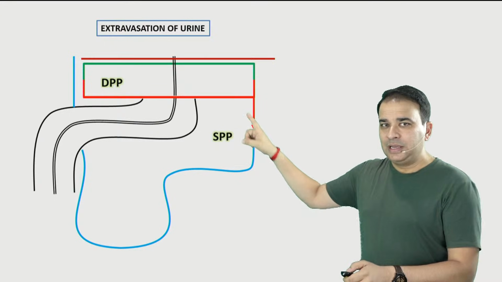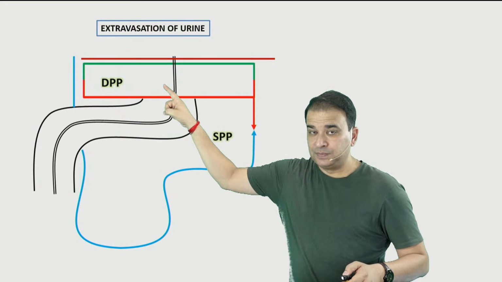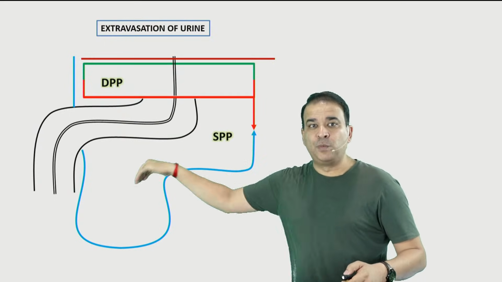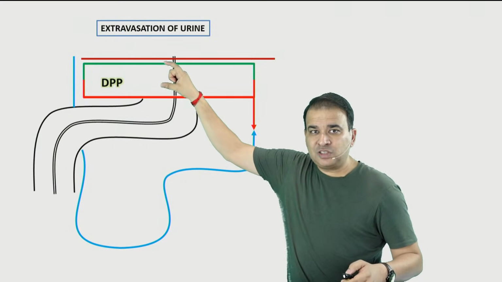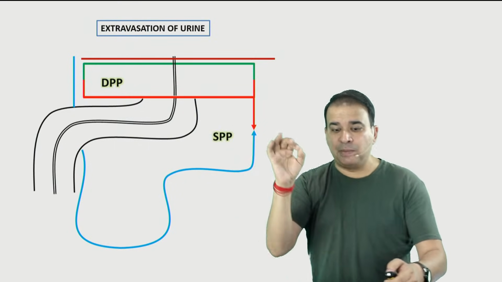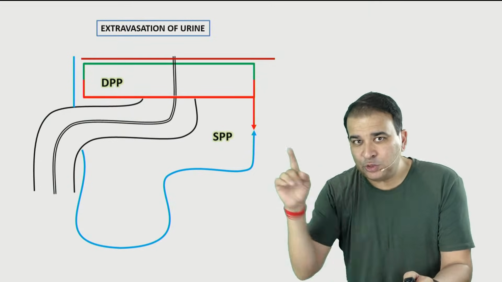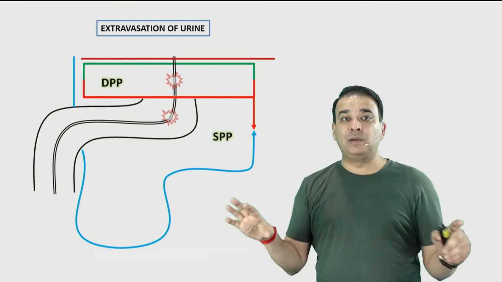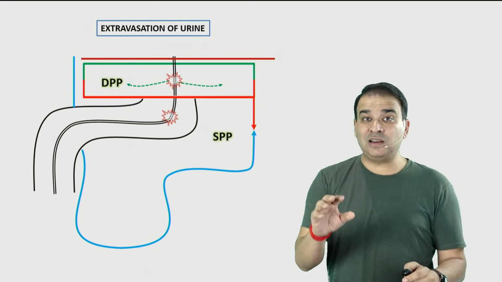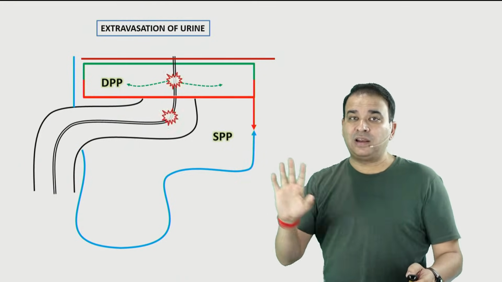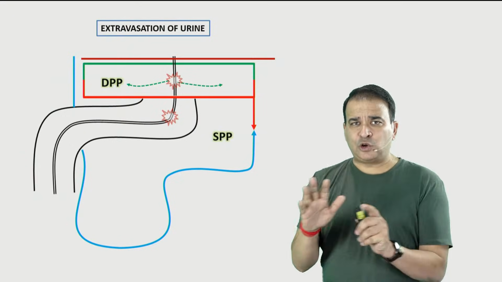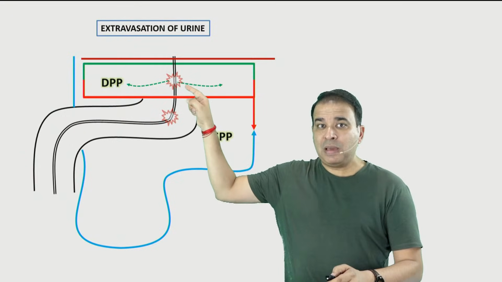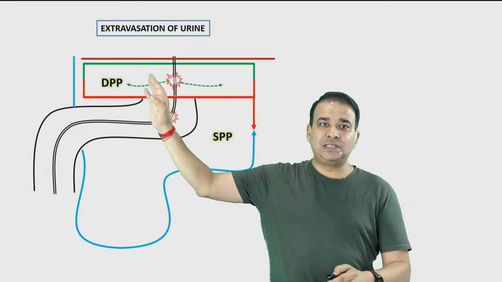The point to be noted is that the deep perineal pouch is closed. The superficial perineal pouch is open in front. The urethra which is present in the deep perineal pouch is the membranous urethra. If there is an injury to the membranous urethra, urine will accumulate in the deep perineal pouch and will stay there unless its superior layer or inferior layer ruptures. So, hypothetically, with injury to the membranous urethra, the urine accumulates in the deep perineal pouch only.